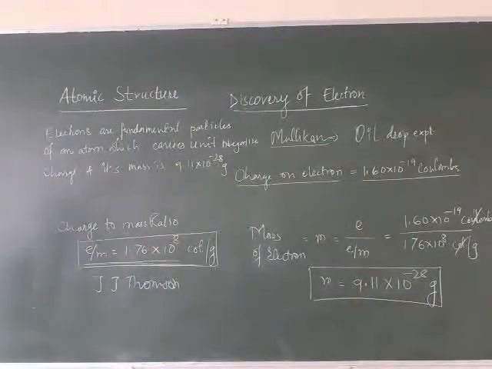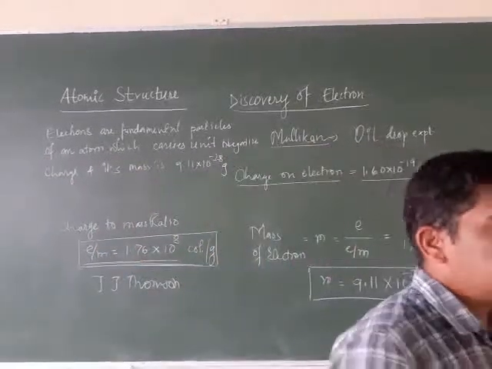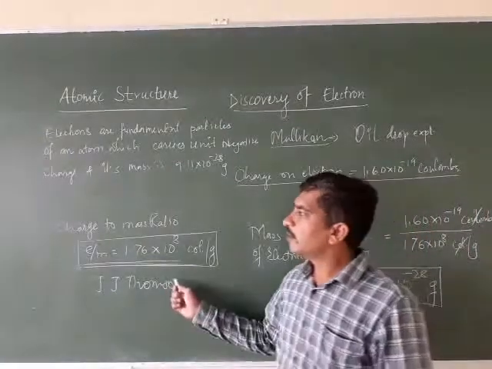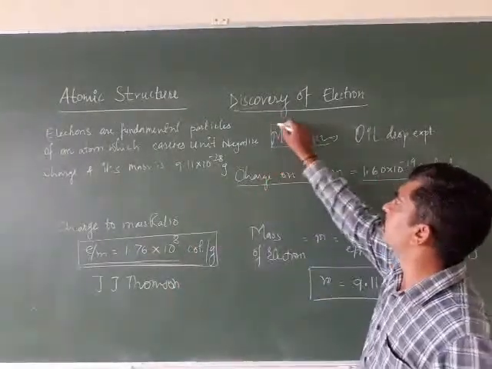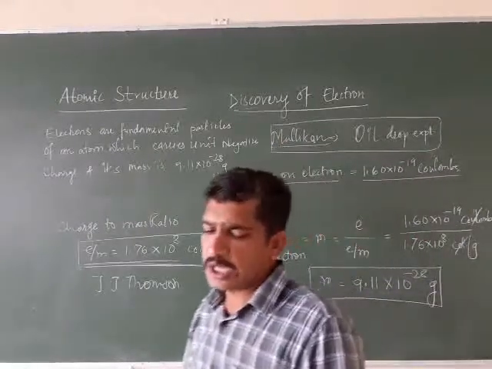These things we can write by studying the J.J. Thomson experiments, the J.J. Thomson charge to mass ratio, and the Millikan oil drop experiment and his value for the charge on the electron.